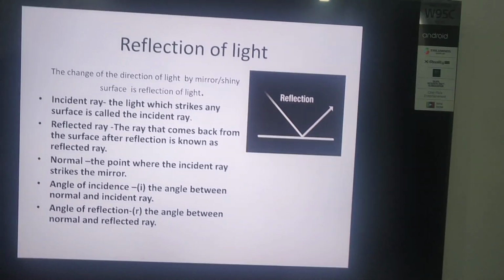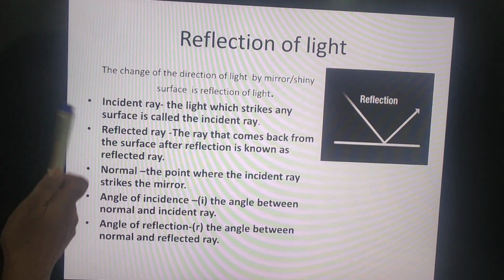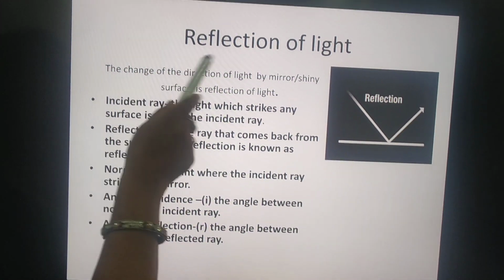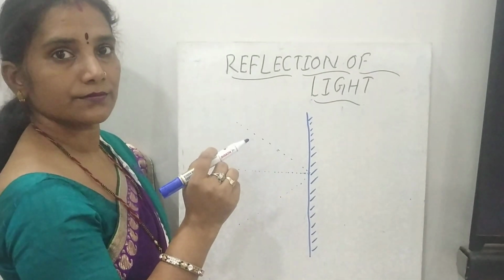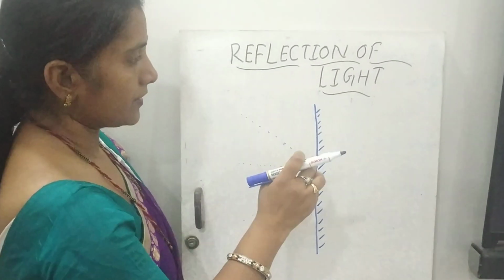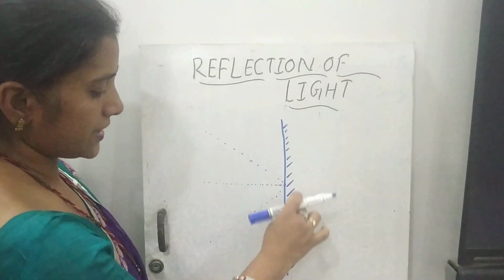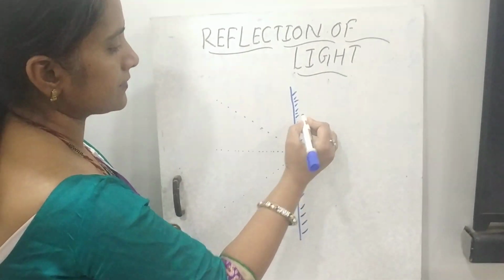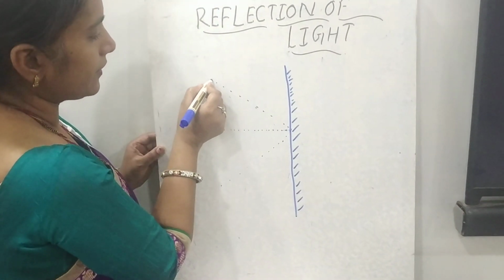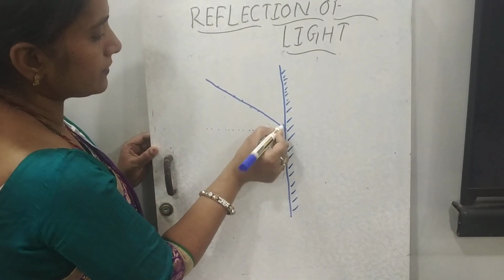Now we'll discuss the terms which are related to reflection of light. Students, suppose we take a mirror and take a ray which falls on the mirror.